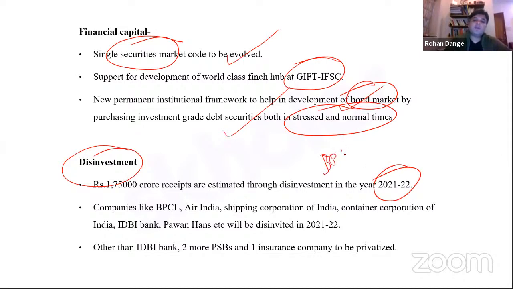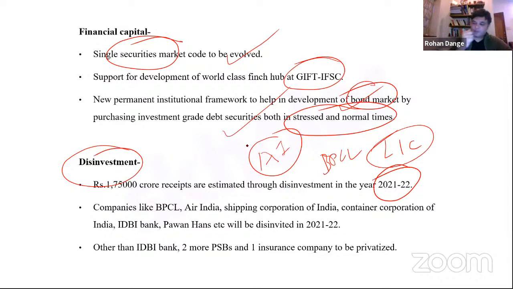See, through the disinvestment of big conglomerates like BPCL, or launching the IPO of LIC, or the sale of Air India. And the government is also going to come out with a list of new companies which are going to be disinvested, companies which are white elephants, which are basically not profit making, and which are a burden on the government.